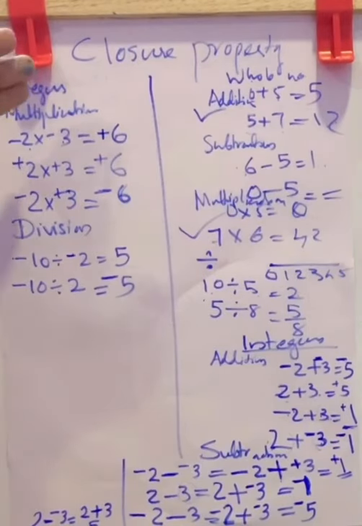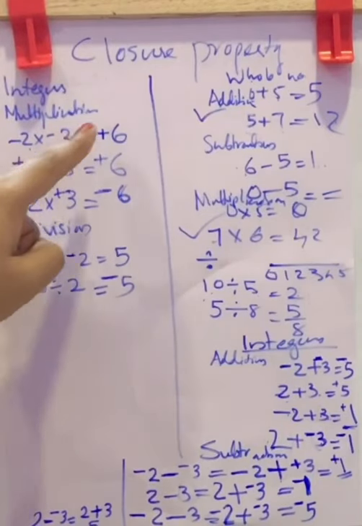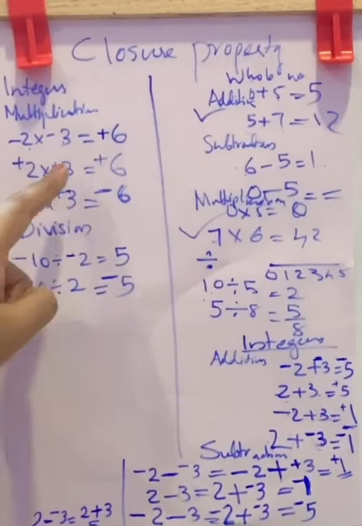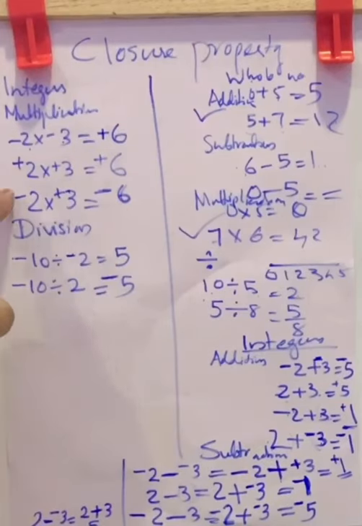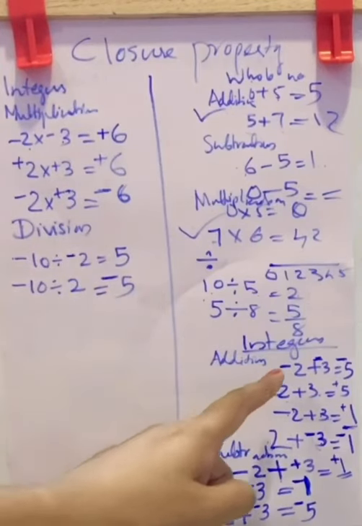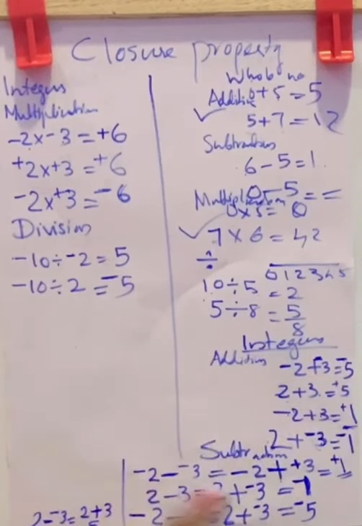Here in multiplication and division, the result sign follows the same method. That is, 2 negatives, the result will be positive. 2 positives, the result will be positive. 1 negative and 1 positive, the result will be negative. It is the same in multiplication and division. But for addition and subtraction, it is something different.